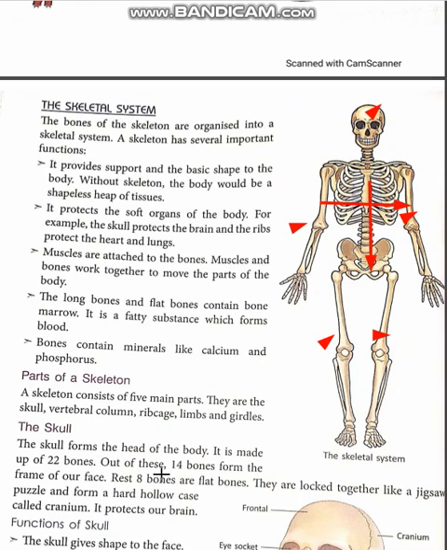So today we learn about the skull part only. The skull forms the head of the body. Okay, this one. It is made up of 22 bones. All you have to remember is it is made up of 22 bones. Out of that, 14 bones are there in the face only. Class, you all will read till skull.